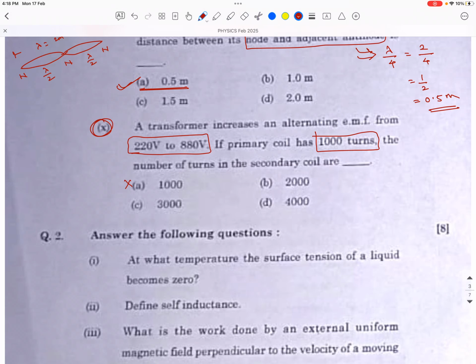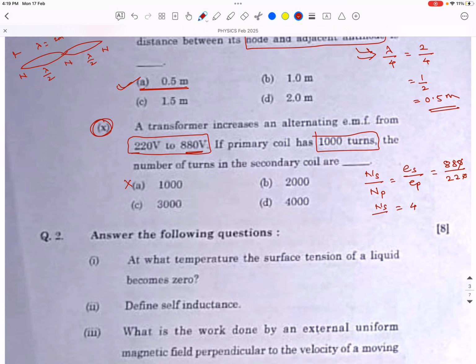So we have to find the number of turns of the secondary. I can use the turns ratio: number of turns of secondary divided by number of turns of primary equals EMF across secondary divided by EMF across primary. The EMF across the secondary is the output, so 880 divided by the primary 220, which is 4.